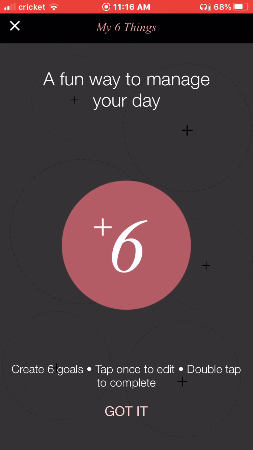This is fun. And this is a great way to be accountable to me as your director because you can screenshot this and send it to me and say, hey, here's what I'm working on today, right? I'm just saying, consultants who keep in touch with their directors make more money and move up their career path. If those are things that are important to you, you want to be talking to me as much as possible, right? Okay, so my 6 things, real simple.